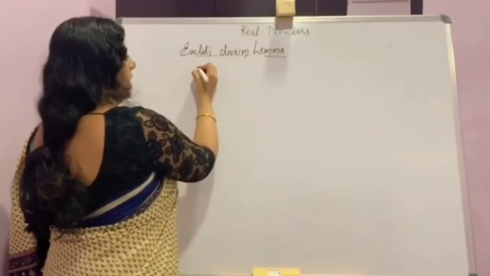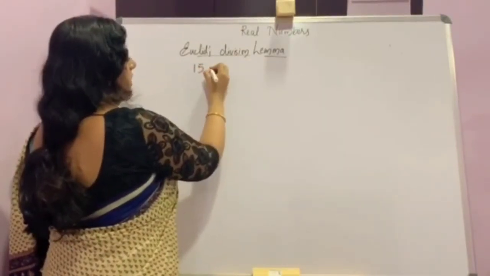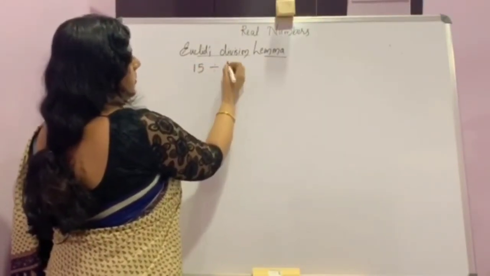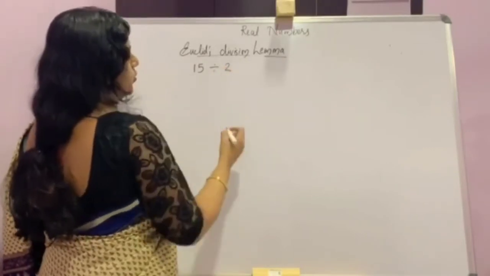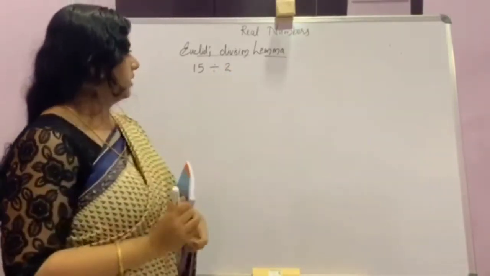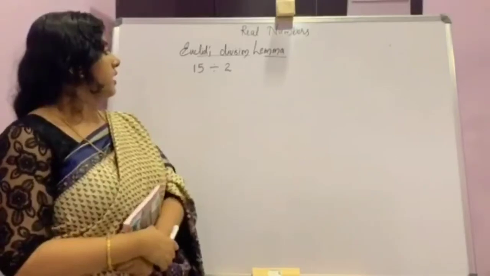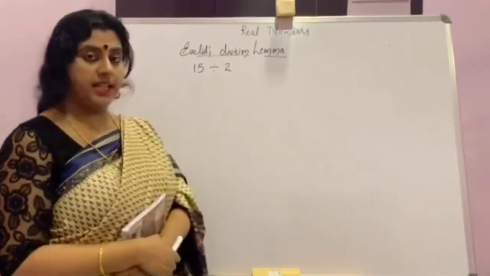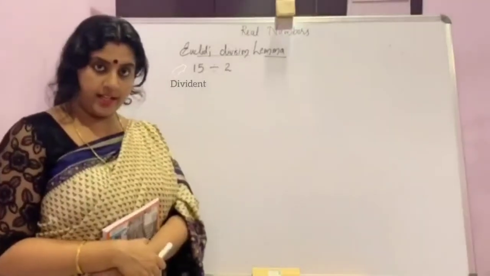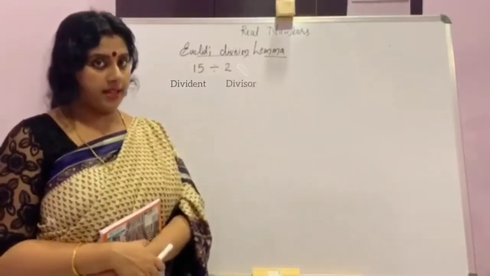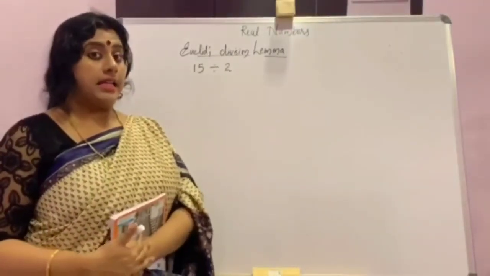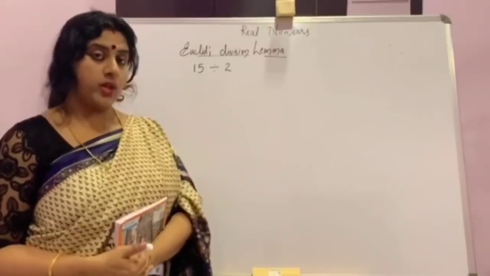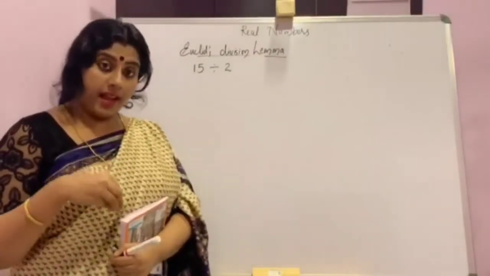We can divide 15 by 2. Here, if it is 15 divided by 2, then we can say 15 is the dividend and 2 is the divisor, because we are dividing 15. So it is the dividend by what?